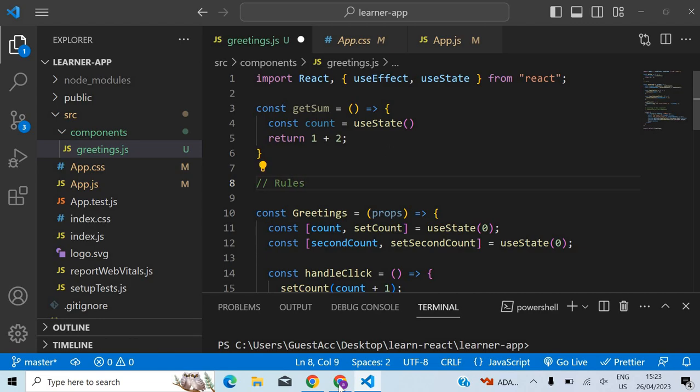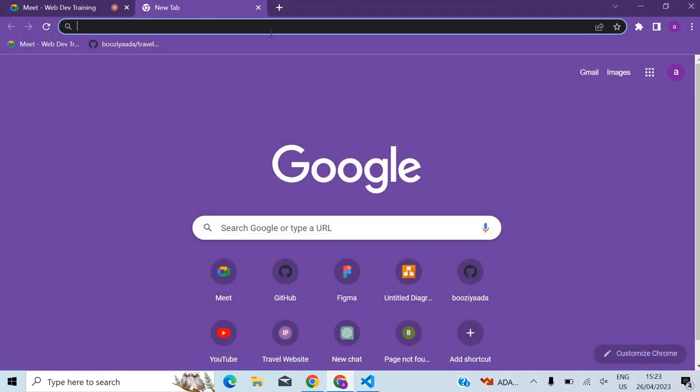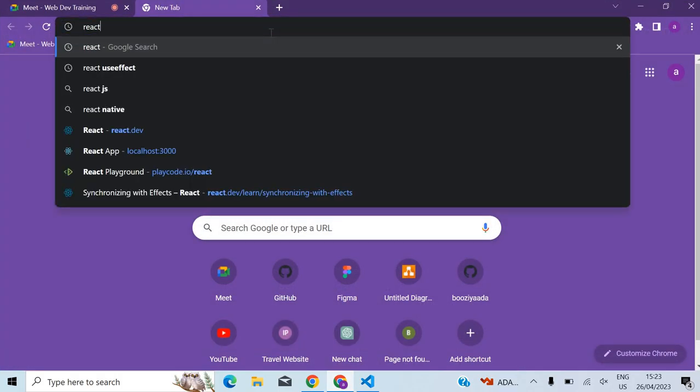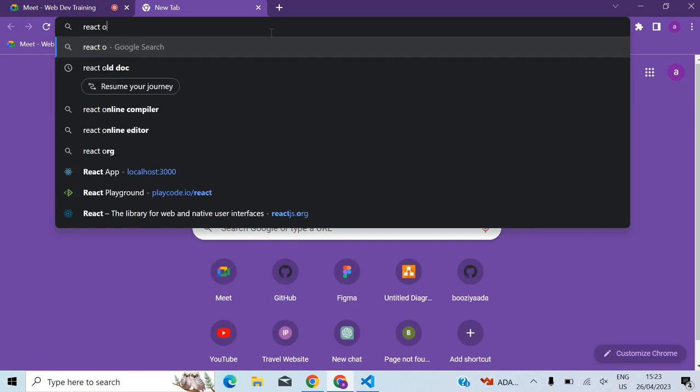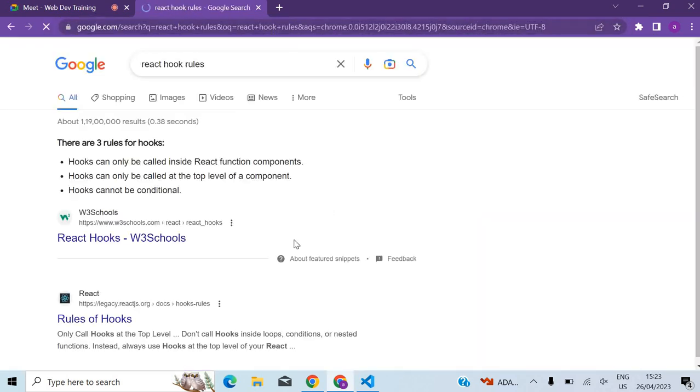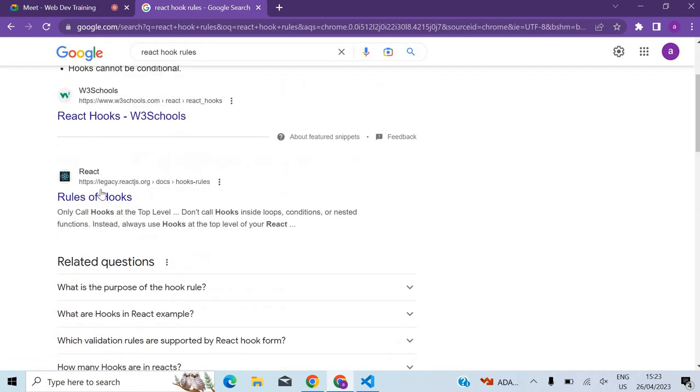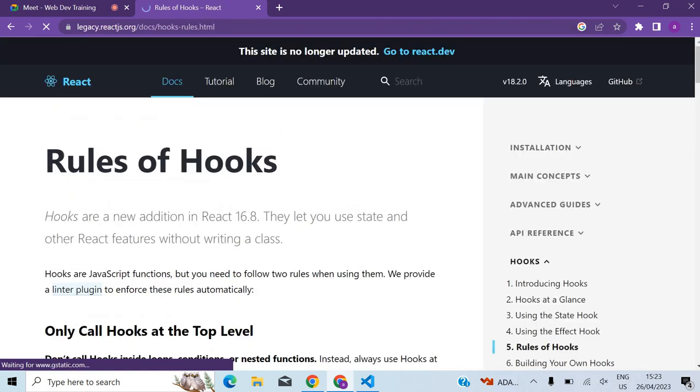I think in the documentation you can find that, inshallah. So React hook rules of hooks. This is an old documentation. They should have a section in the new documentation as well, but let me show it here.